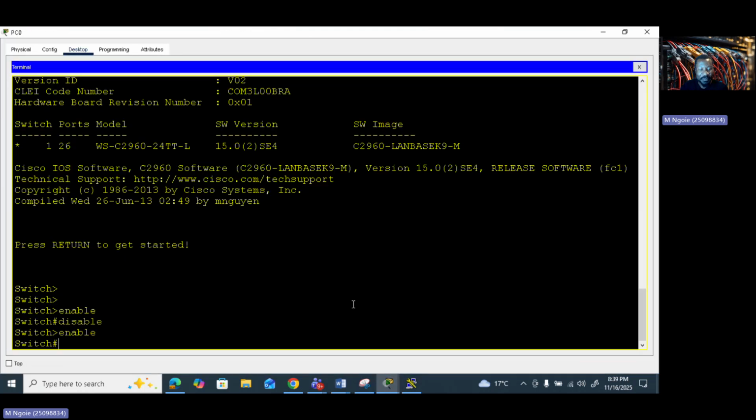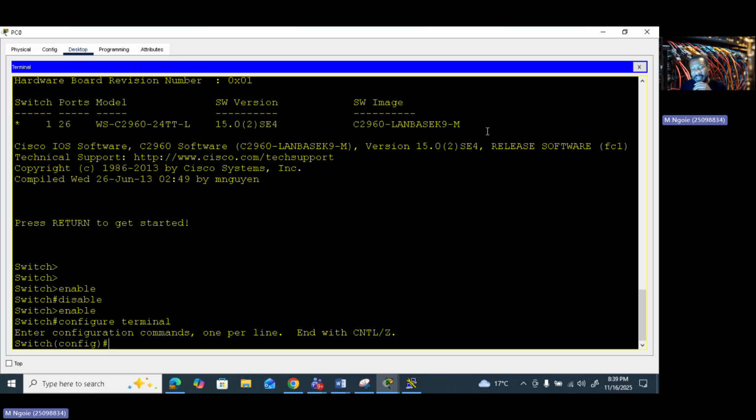So we're going to come here, we're going to type configure terminal and you press enter, right? So this is how to go where to start your configuration. So if you want to start changing the configuration of your device, configure terminal.